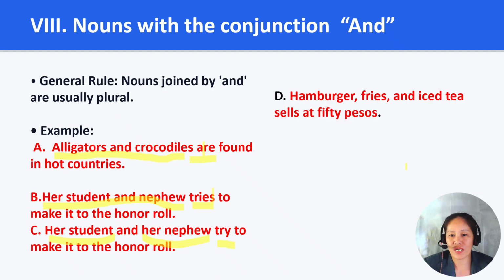So we use the plural verb try. As you can see, in sentence letter B, "her students and nephew," while in letter C, "her student and her nephew." So "Her student and her nephew try to make it to the honor roll." We use the verb try. It's a plural form.